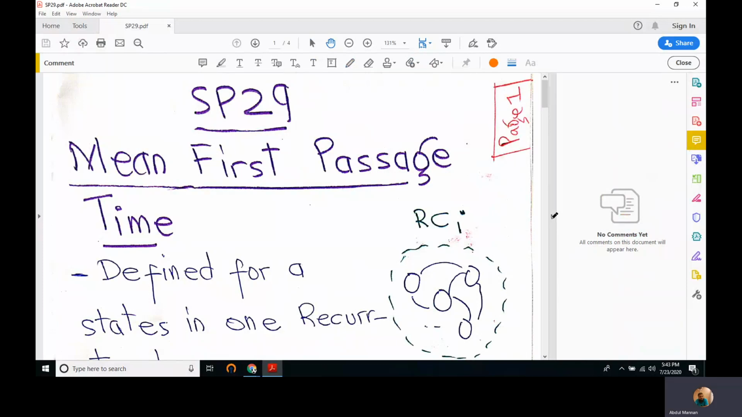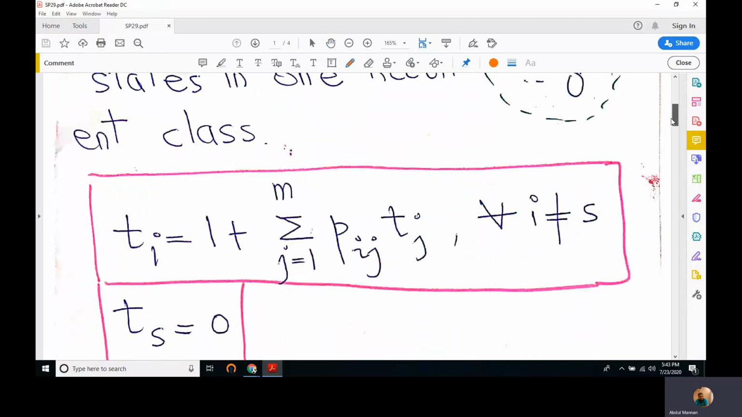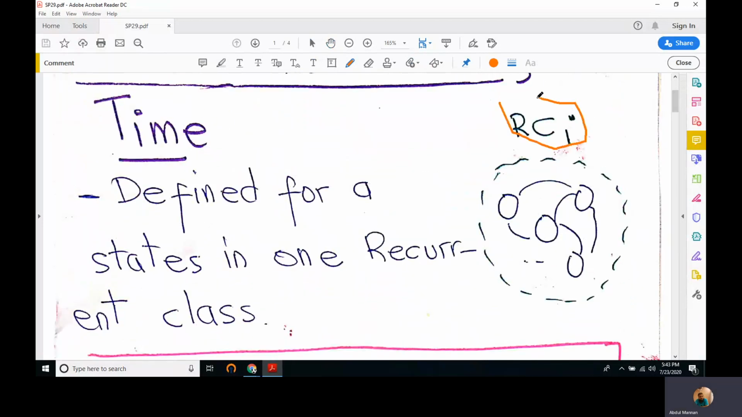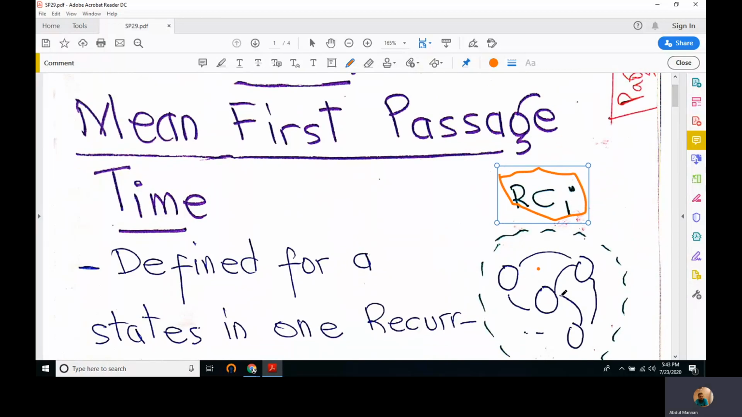Mean first passage time is defined for a state present in a recurrent class. We know that the Markov chain consists of recurrent classes and transient states. So for a recurrent class, for the states within that recurrent class, we define for each state the mean first passage time.